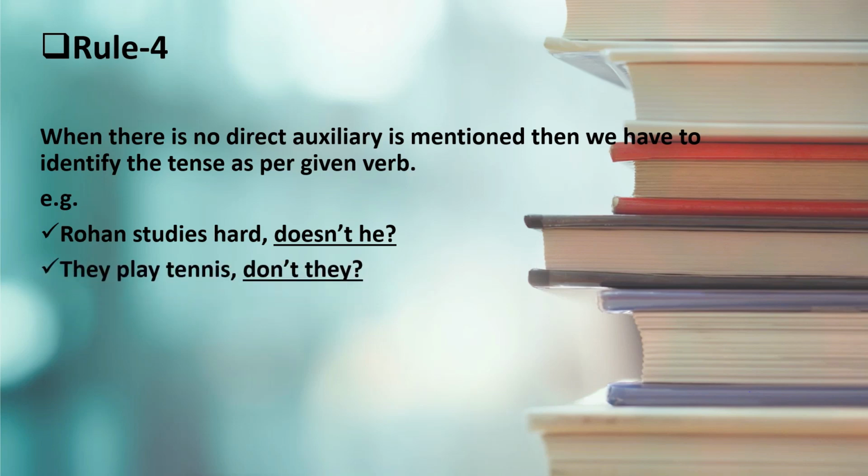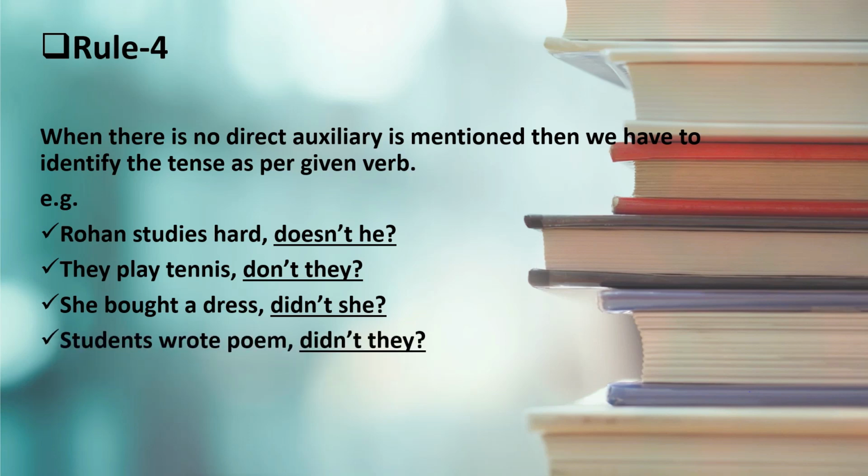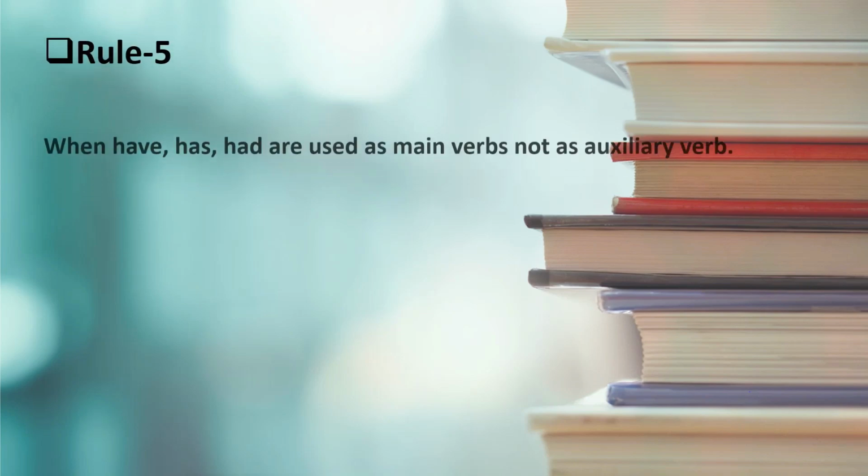Second, they play tennis, don't they? Here the verb form is play, so we put don't. She bought a dress, didn't she? Here we can see that bought is the past form of buy, so we put did, as this is a sentence of past tense. Didn't she? Students wrote poems. Same as the former example. Wrote, so we put didn't. And students are plural, so we put they. Didn't they?